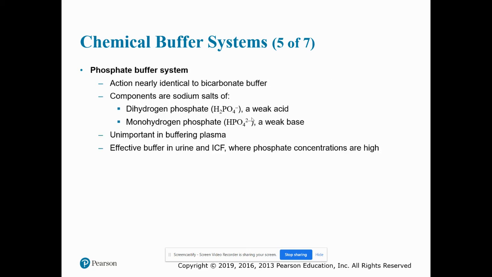The phosphate buffer system is nearly identical to the bicarbonate buffer system. The components are sodium salts of dihydrogen phosphate, which is H2PO4 minus, a weak acid, and monohydrogen phosphate, which is a weak base. The phosphate buffer system is unimportant in buffering plasma. It is, however, an effective buffer in urine and intracellular fluid where phosphate concentrations are high.